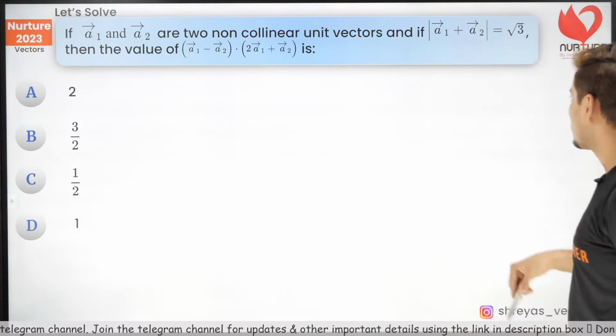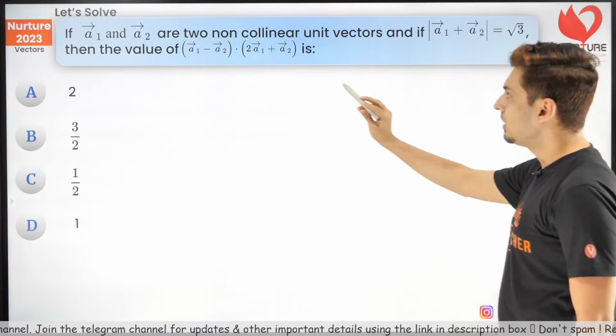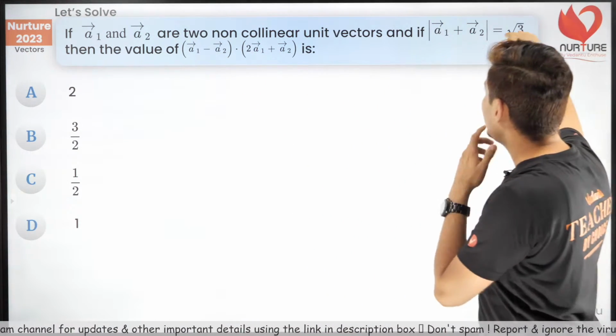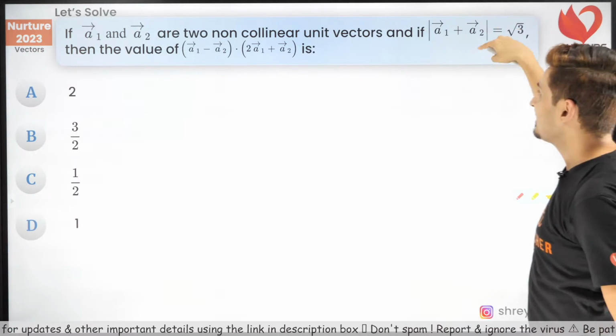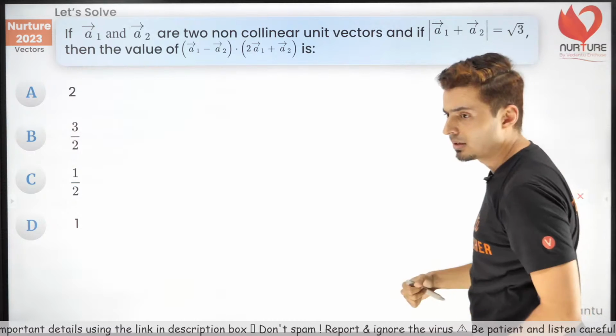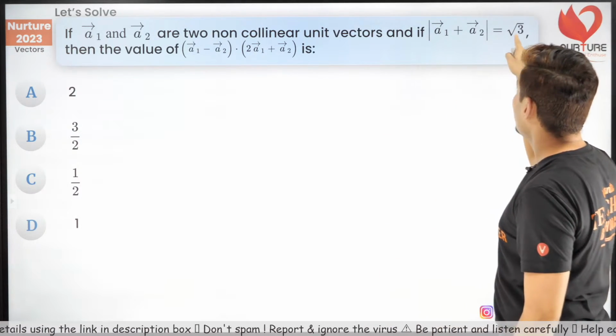Okay, so let's do this question. Now, when I do the dot product, maybe I might need the help of this. So first, let's try to analyze what this equation means. The resultant of A1 and A2 is root 3.